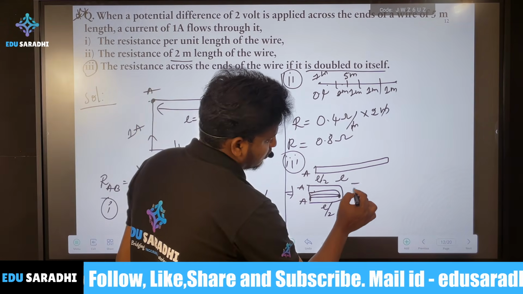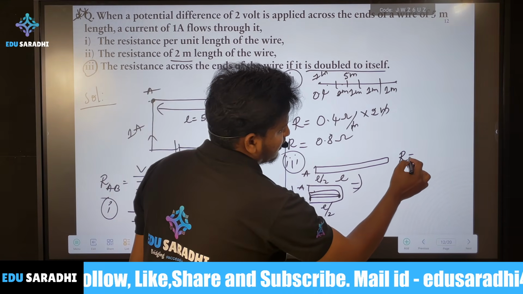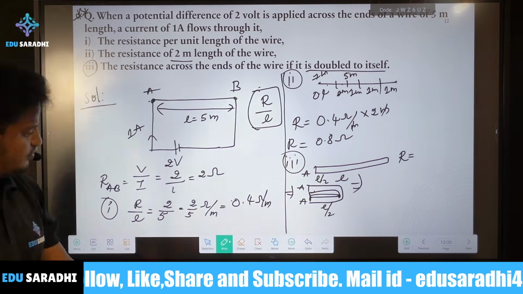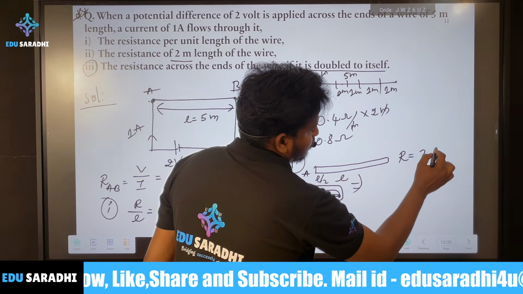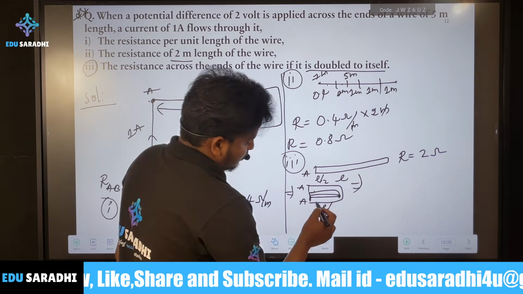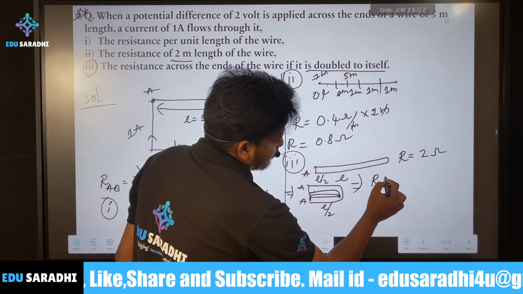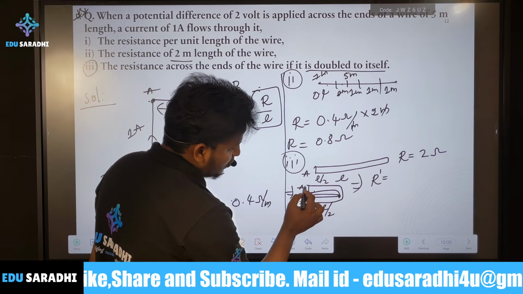So next, you have to find out how much the resistance is. As we know, R, RAB, is equal to 2 ohm. Now we can find the new resistance, R dash. How much is the cross section area?